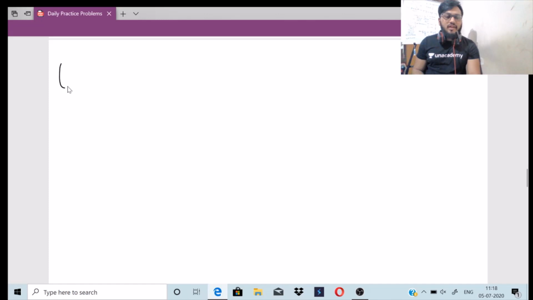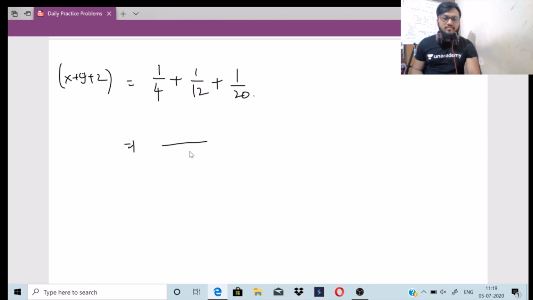Now let us find out all the three, x plus y plus z, right? So x is 1 by 4, y is 1 by 12, and z is 1 by 20. So here also the LCM will be 60 itself, right? 4 15s are 60, 12 5s are 60, 20 3s are 60. So this will be 23 divided by 60. That is the whole work of the people.